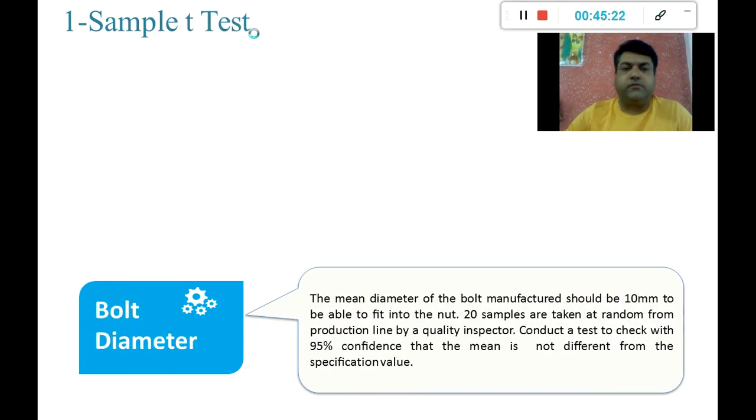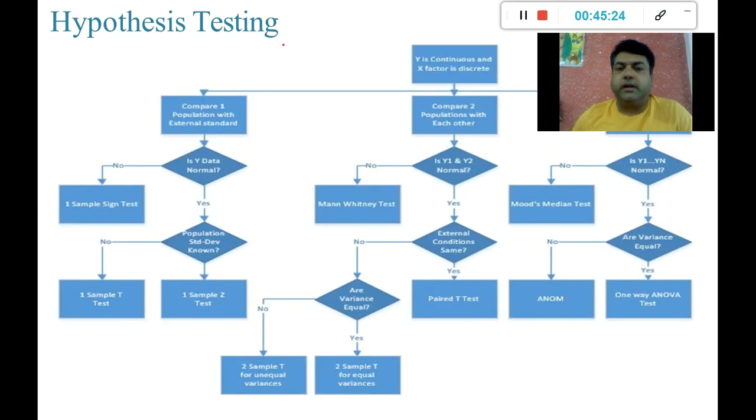So let us understand the flow chart. There are two samples given, so we have to check whether both the samples are normally distributed or not. So two normality tests we are going to perform, and then if the data is not normally distributed, we will follow this step. If it is normally distributed, we will go ahead and perform this. We will check whether the external conditions are same or not.